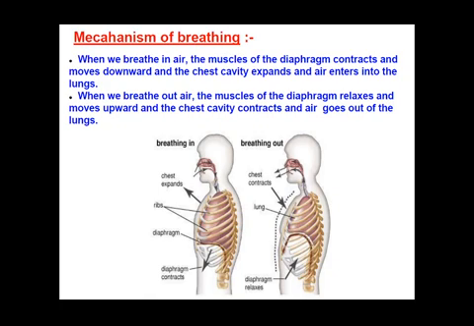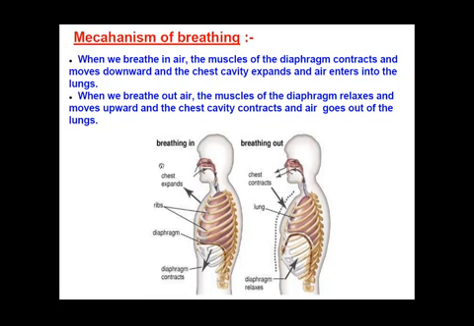This leads to the expansion of our chest cavity, and when the chest cavity expands, the air pressure goes down and air from higher concentration starts entering the lungs, where there is less air present. Where is the air present in higher concentration? It is present in the atmosphere, and when the chest cavity expands, the air enters our lungs.